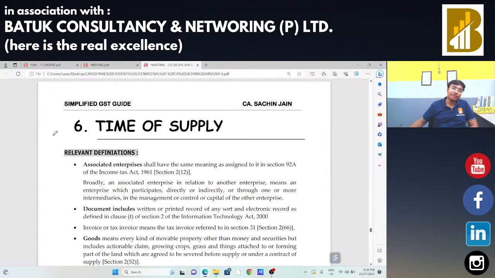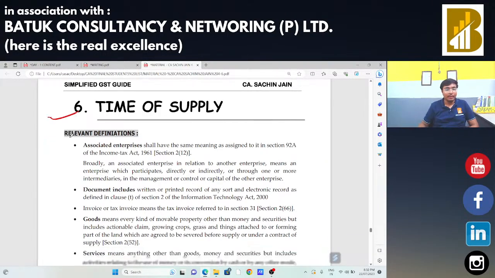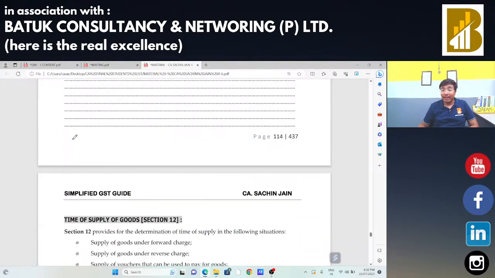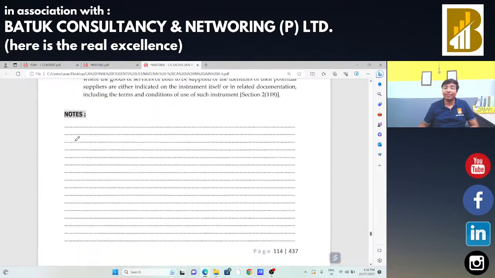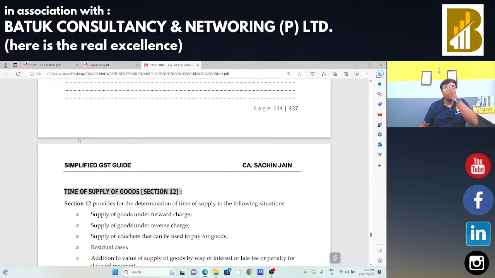That is our time of supply. Okay. Now, certain relevant definitions are there. I am not going to talk on these type of definitions. Will plan one day, 1 hour for all these type of definitions, and I will cover the complete definitions. Also, when we are going to discuss on the topic, we are going to take the definitions. Okay, like I had to explain the definition of special economic zone, we had covered. Like I had to explain the definition of e-commerce operator, we had covered that particular definition also.